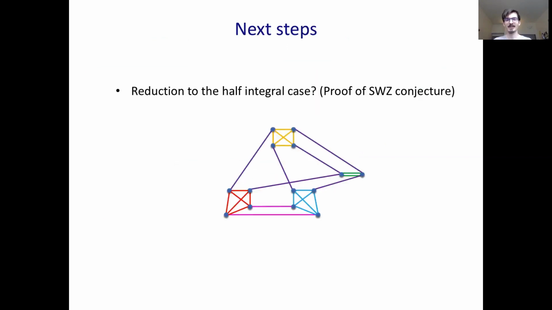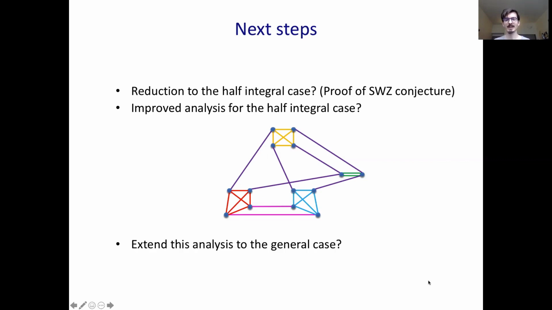So next steps, the first obvious question is whether there is a reduction to the half integral case, whether this conjecture is true, or whether there's an improved analysis here. I think it would be very nice to get 4/3, but maybe even 1.48. I think 1.48 is maybe doable with our methods, but 4/3 would need a big innovation. Maybe more importantly, can we extend this analysis to the general case? My co-authors and I are optimistic about this, but we ask whether there are totally new approaches to analyzing this algorithm. Max entropy trees offer quite a lot of structure and independence.